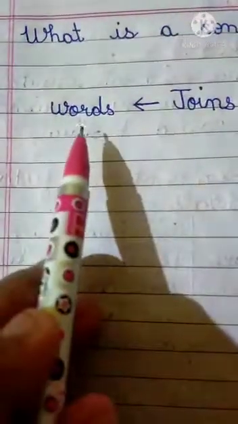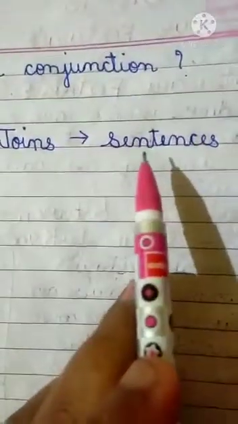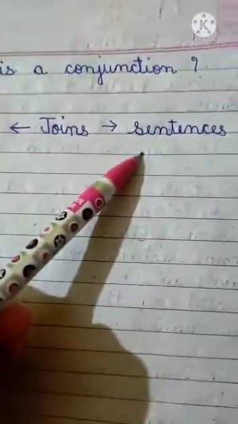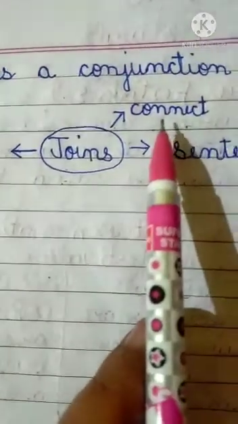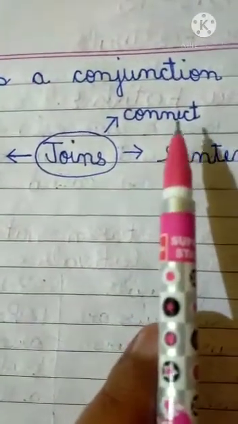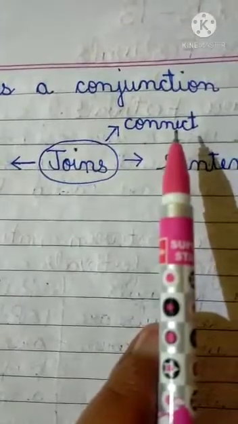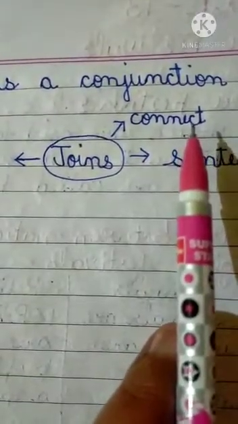Now, what is a conjunction? Conjunction is a word that joins words or sentences. Now, what do you mean by joins? So, join here means connect two or more words or two or more sentences.